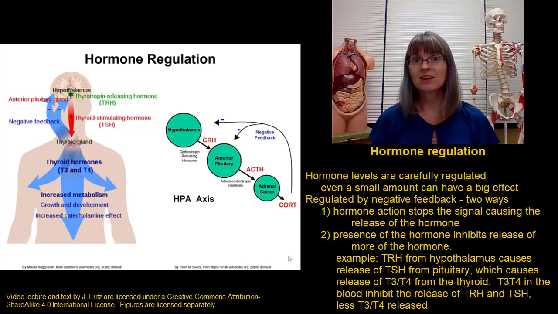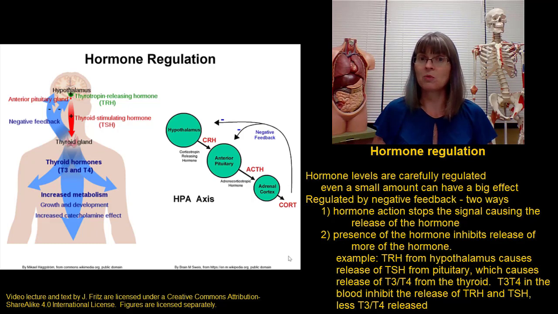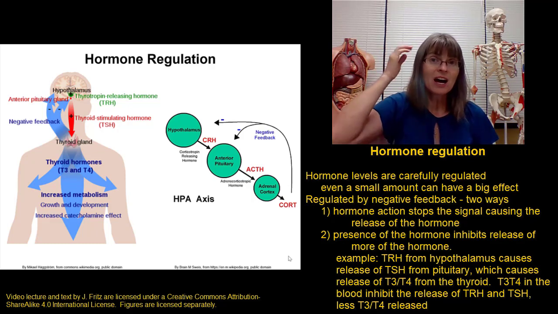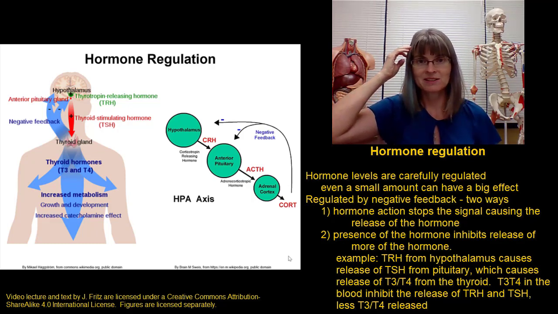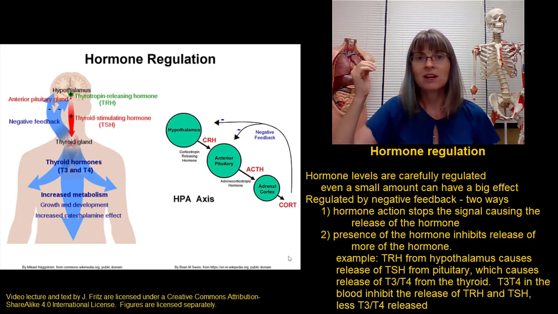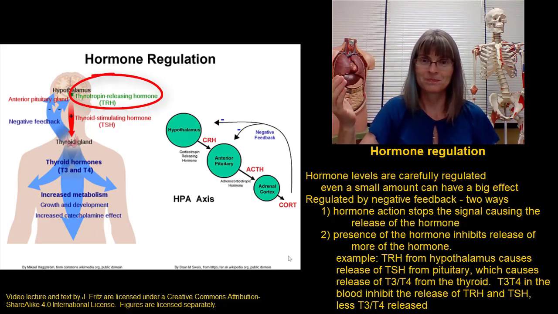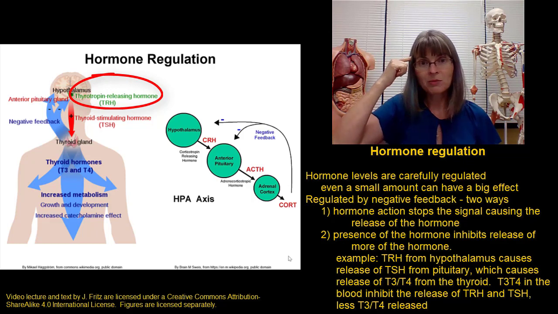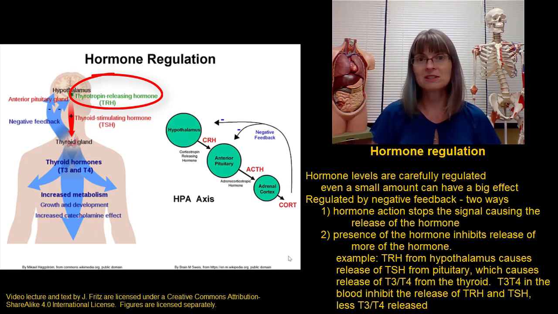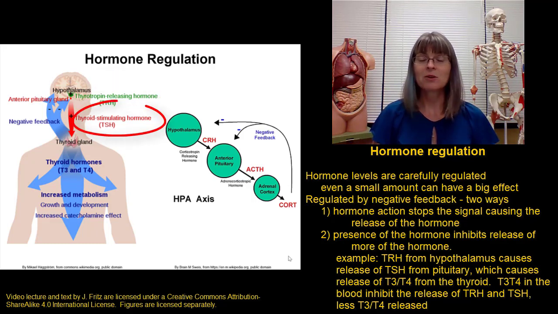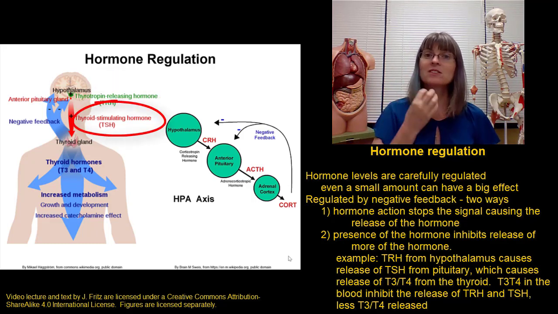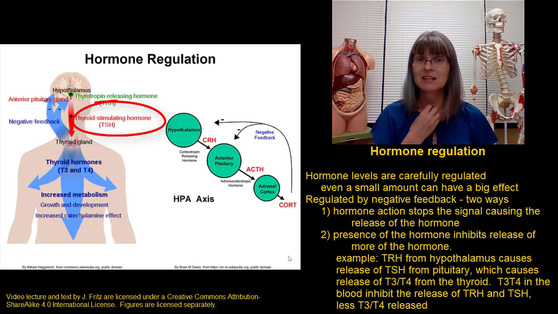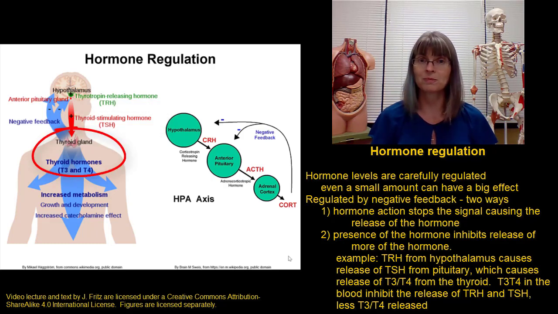This is how we regulate the level of thyroid hormone in the body. We always need some thyroid hormone in the body, but we don't want too much and we don't want too little. The hypothalamus actually starts this process by releasing a hormone called thyrotropin-releasing hormone. Thyrotropin-releasing hormone from the hypothalamus then goes to the pituitary gland. That causes the pituitary gland to release thyroid-stimulating hormone. Thyroid-stimulating hormone goes to the thyroid gland and causes the release of thyroid hormone.